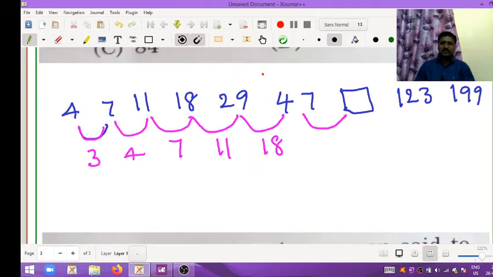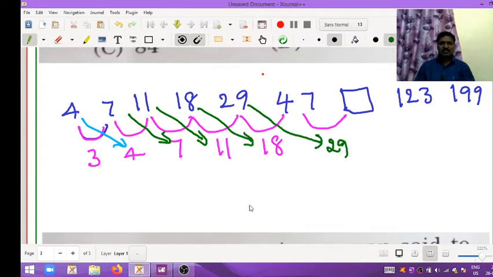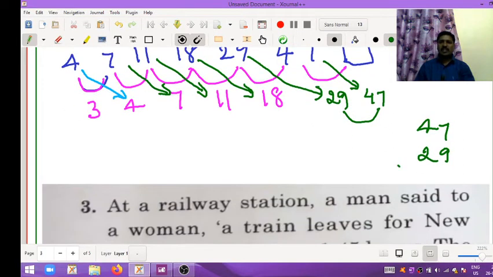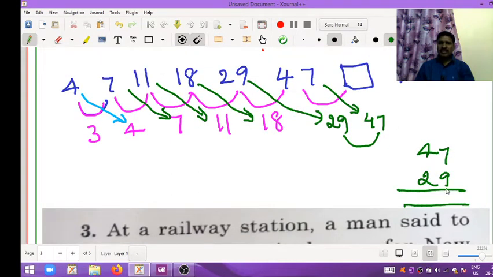By observing, 4 comes here, 7 comes here, 11 comes here, 18 comes here, and 29 will come here. Again, what will come here? 47 will come. So by adding these two, 47 and 29, we will get the missing number. 9 plus 7 is 16, and 1 will come.